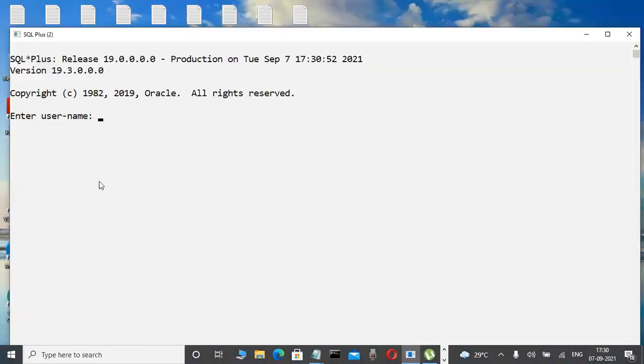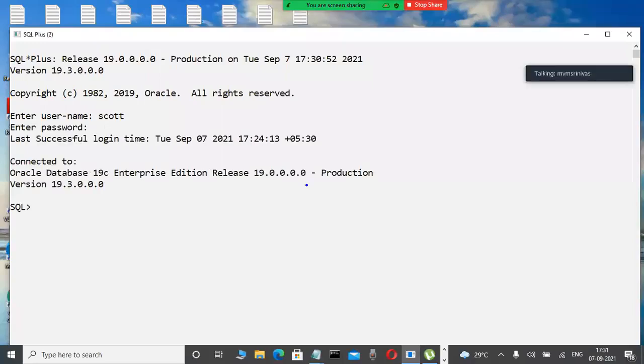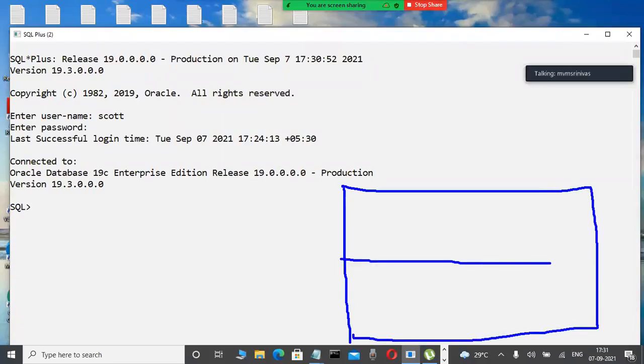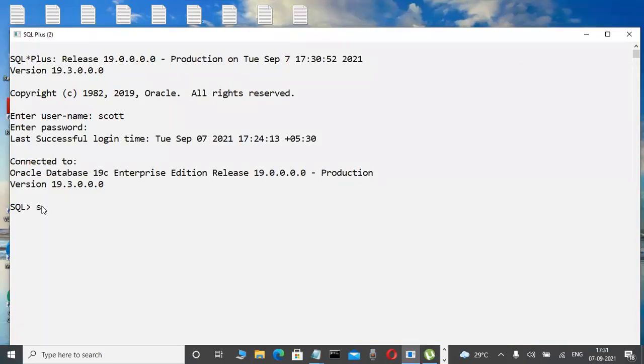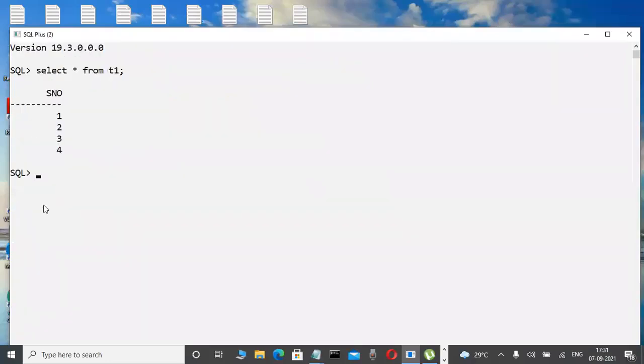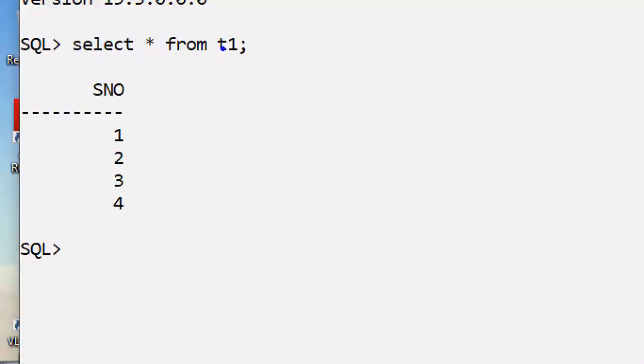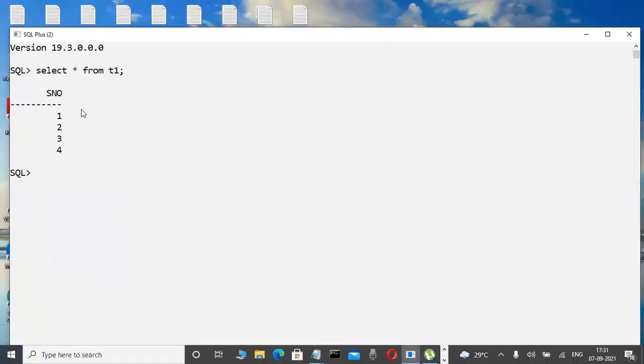This is a tool. I'm opening this tool, and this is the SQL Plus tool. Username and password I'm typing. In the database internally, this table is available in the hard disk. Now I want to retrieve this table into this tool, so in the future I'm typing some commands: select star from table name. Automatically the table is coming or not? Yes, select star from T1, some commands, and 1, 2, 3, 4 will be displayed or not? But how will it retrieve this data? Does anybody have an idea?